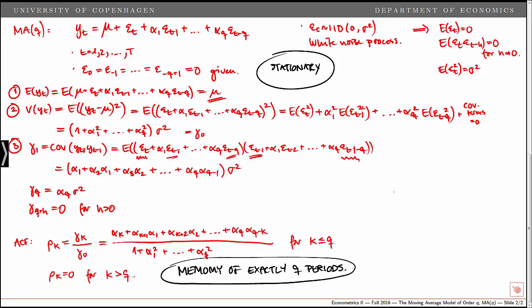Finally, let's just very briefly consider the MA infinite model. So this is a moving average model with an infinite amount of lags. And note that this is stationary if the sum from j equals 0 to infinity of each of these moving average parameters squared is less than infinity. So this means that the sum of the squared moving average coefficients converges, it's an infinite sum, and it has a finite limit. If that is fulfilled, the infinite moving average model will indeed be stationary as well.